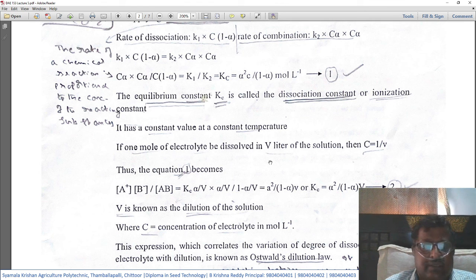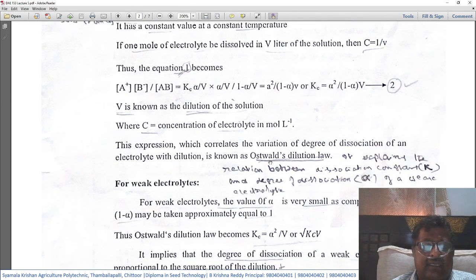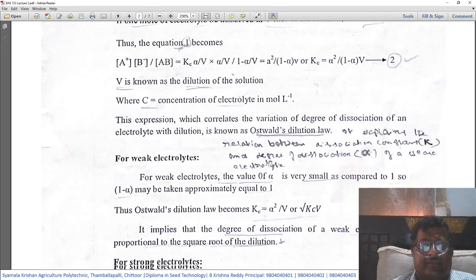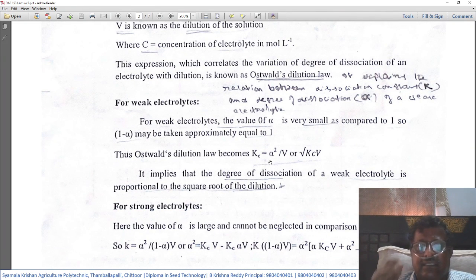Here C is the concentration of the electrolyte in moles per liter. This expression, which correlates the variation of degree of dissociation of an electrolyte with dilution, is known as Ostwald's dilution law.